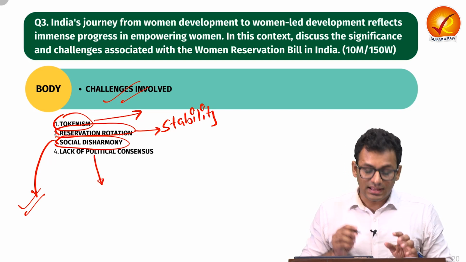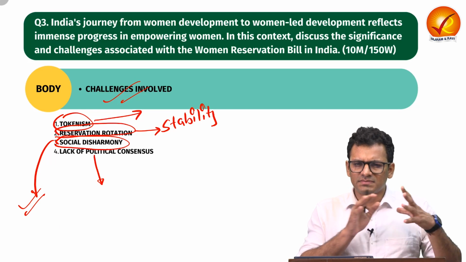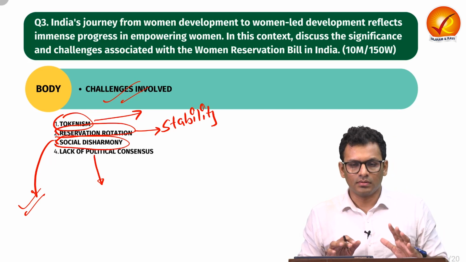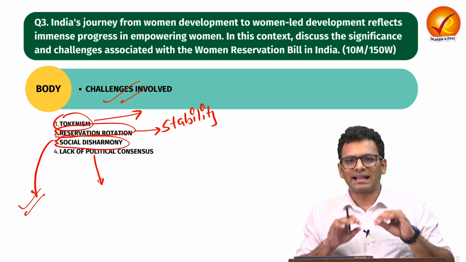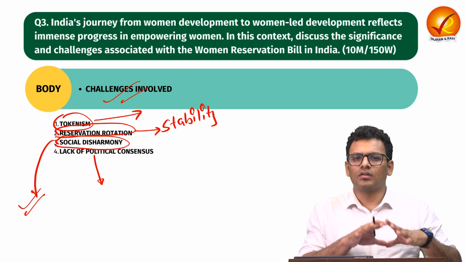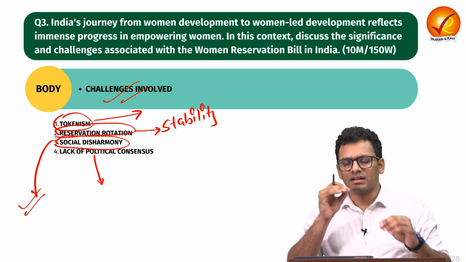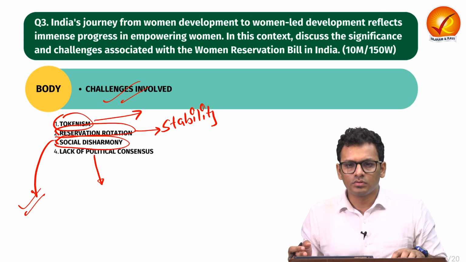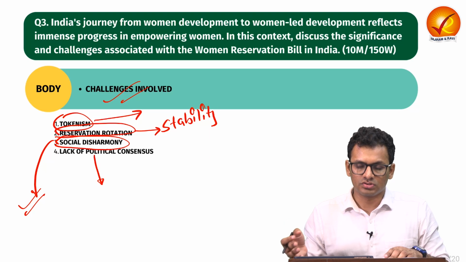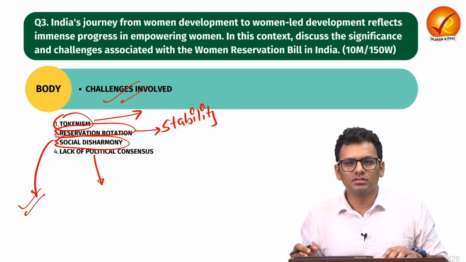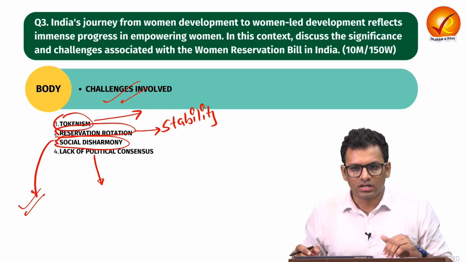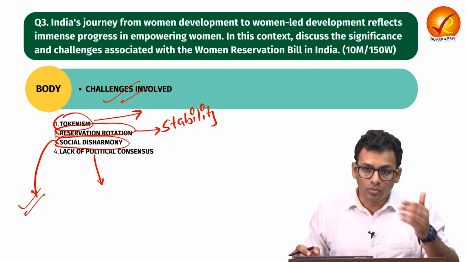The last point is lack of political consensus. Despite the bill being passed by the Lok Sabha, there are multiple groups which are against the very nature of the bill in its present state. There are certain groups based on religious identity. From the minority groups, they are demanding that minority religions should also get reservation, and that specifically, when we are talking about the women reservation bill, there should be a sub quota.